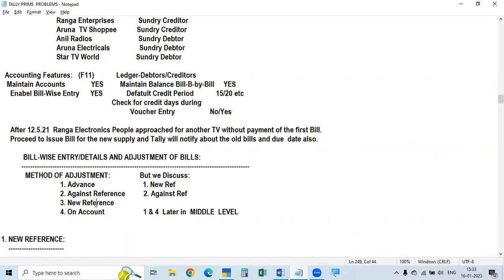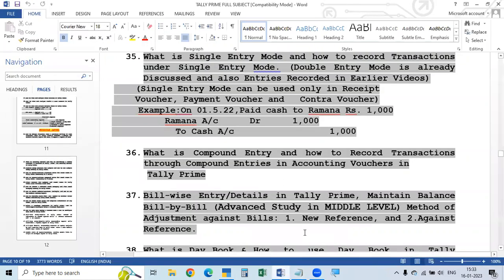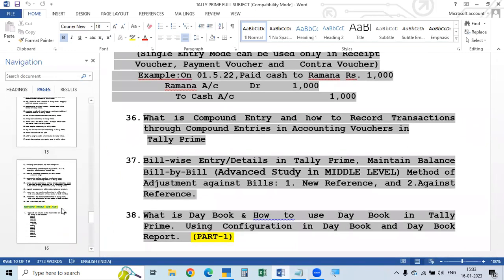But first we discussed new reference, then against reference. Today we are going to discuss only the third one.